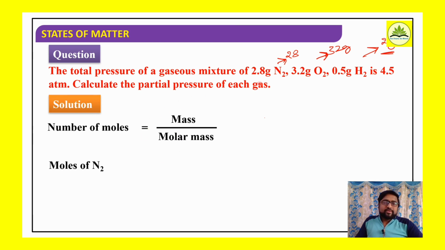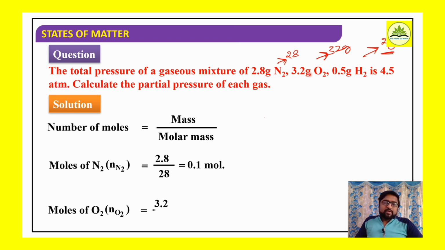The number of moles of nitrogen, N of N2, is equal to the mass of nitrogen, 2.8, divided by its molecular mass, 28. So it will be 0.1 mole. Similarly, the number of moles of oxygen, N of O2, is equal to the weight, 3.2 gram, divided by its molecular mass, 32.